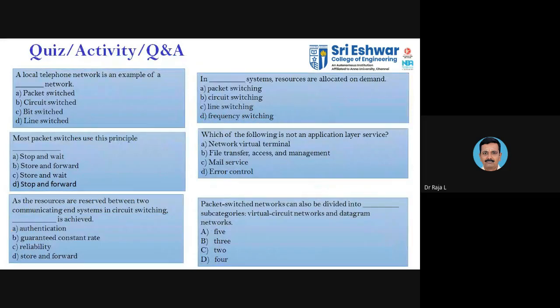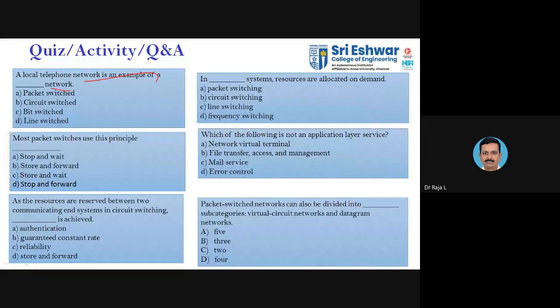Then we have the activity for circuit and packet switching. A local telephone network is an example of dash network. Students, you can answer. I told already. Students, kindly answer. Is the question visible? Yes, sir. Local telephone network is an example of dash network: packet switch, circuit switch, bit switched or line switched. Circuit switched, sir. Exactly, circuit switched.